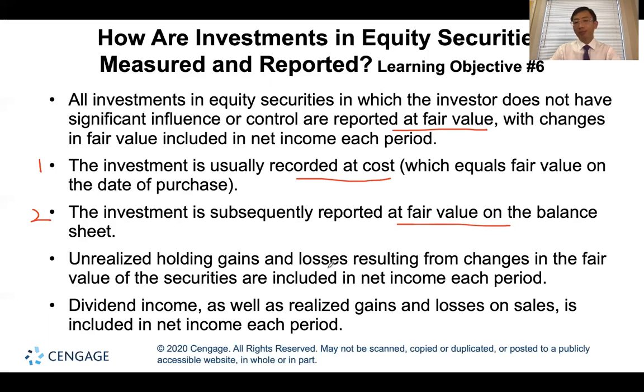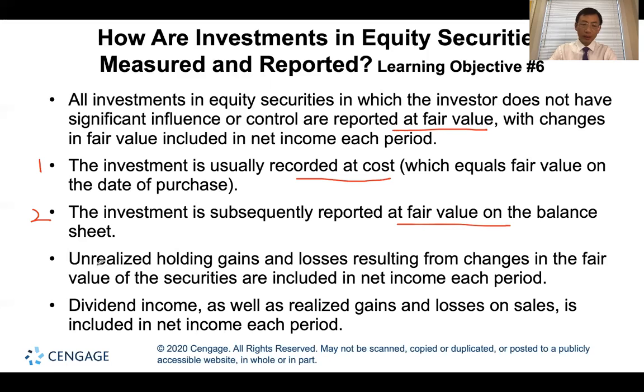Because the intent of this security is to arbitrage stock price, the fair value has a very active market. I mean, the fair value has limited risk, limited uncertainty.